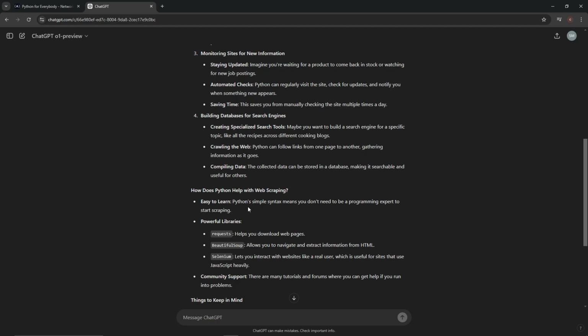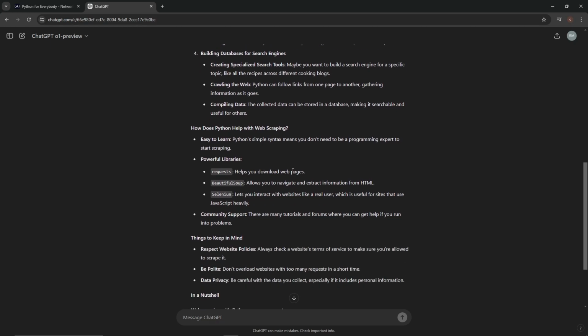How does Python help with web scraping? It's easy to learn. Python's simple syntax means we don't need to be a programming expert to start scraping. Powerful libraries. Requests helps us download web pages. Beautiful Soup allows us to navigate and extract information from HTML. Selenium lets us interact with websites like a real user, which is useful for sites that use JavaScript heavily. Community support. There are many tutorials and forums where we can get help if we run into problems.